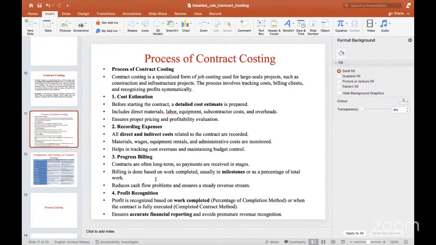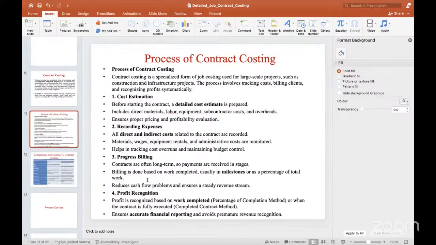And progressive billing. Contracts run for a long time, so payments are received in stages. The billing is done based on the work completed, usually at milestones as a percentage of total work. Here the billing process depends on what proportion of the work is completed out of 100%. There are rules.